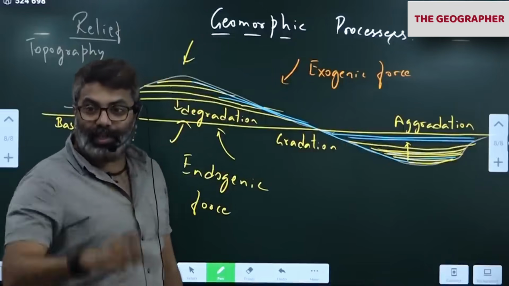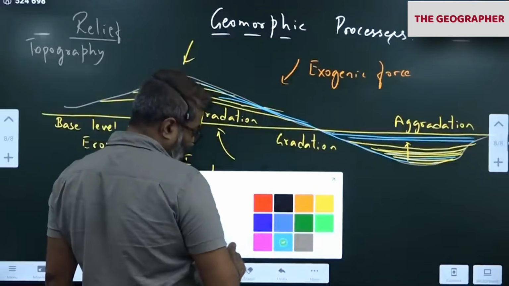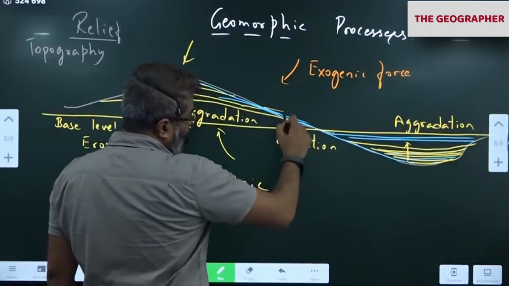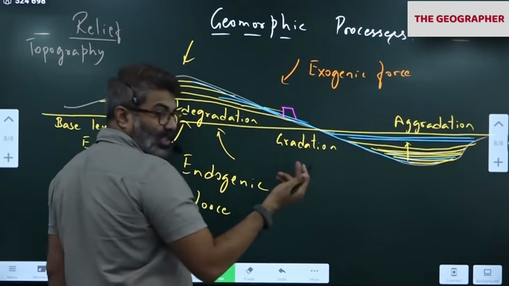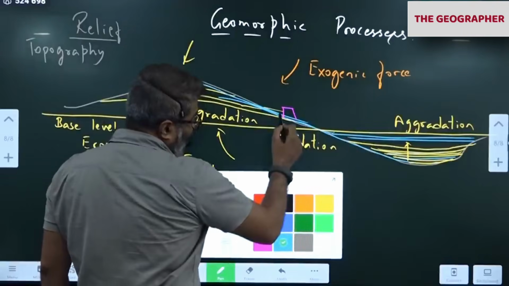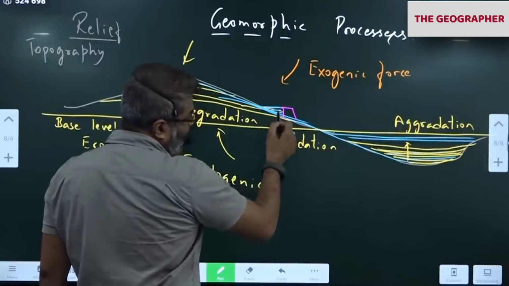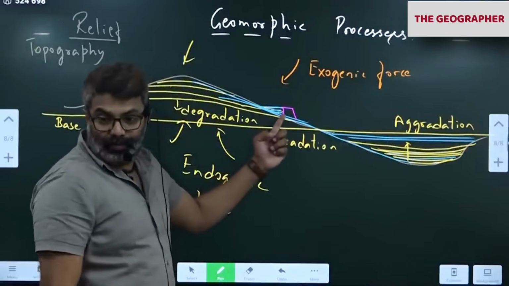We, by constructing dams. Let's say you go and build a dam here, what happens? We are building a dam to store water. Our interest is water, drinking water we want. So we are building a dam here. When you build a dam, what happens? The water gets collected here only. So the river's flow is disrupted here.